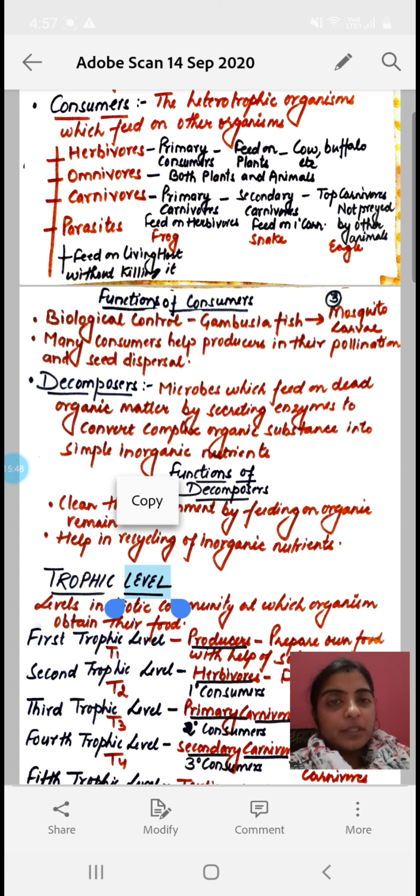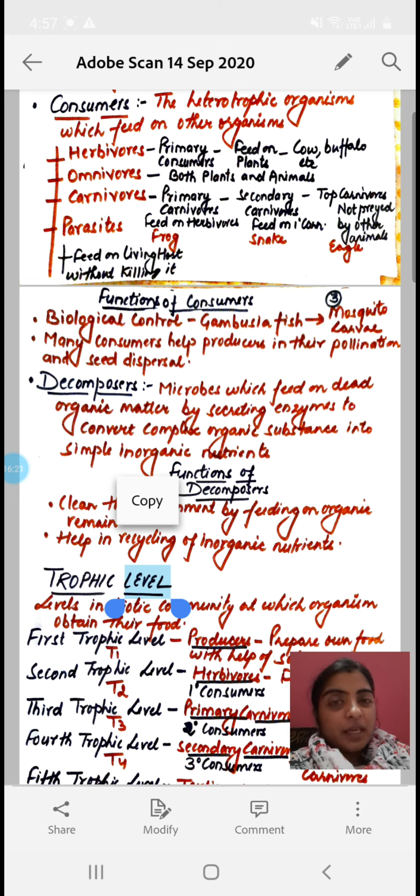Now next comes the omnivores. Omnivores are the animals which can feed both on plants and animals, okay, and carnivores will feed on the animals only. Clear? The flesh of the animals. Now the last category of the consumers is parasites. Parasites are the living organisms which feed on another living organism without killing it. They derive their nutrition from that host. Okay, we have discussed the parasites in chapter number 1 also.